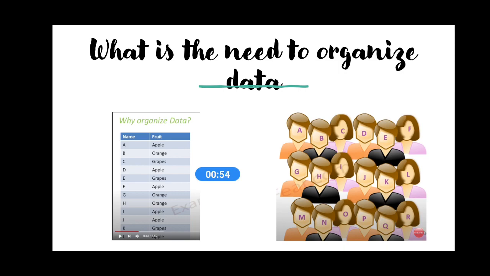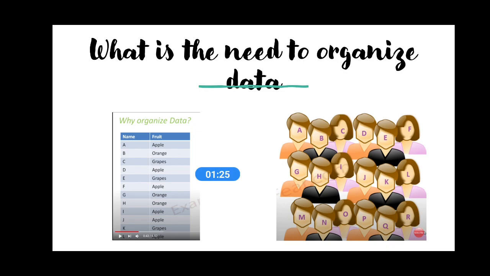Now you can also take the example of a number of persons where you record their choices, that is, which fruit they like. For example, the persons are from A to R and A likes apple, B likes orange, C likes grapes, and so on. We can order fruit on the basis of that choice, right?